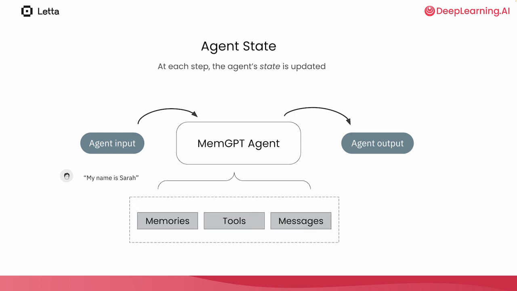All the different data that makes up our agent is collectively called the agent state. When we run LLM agents in a loop, each step in the loop is modifying the agent state. In most agent frameworks, this agent state is simply made up of different Python variables held in program memory. In MemGPT, this state is kept inside of a database, so the agent can persist over time. For example, you could close your Python script and rerun the same agent, and your MemGPT agent will remember everything from the last time you ran it.